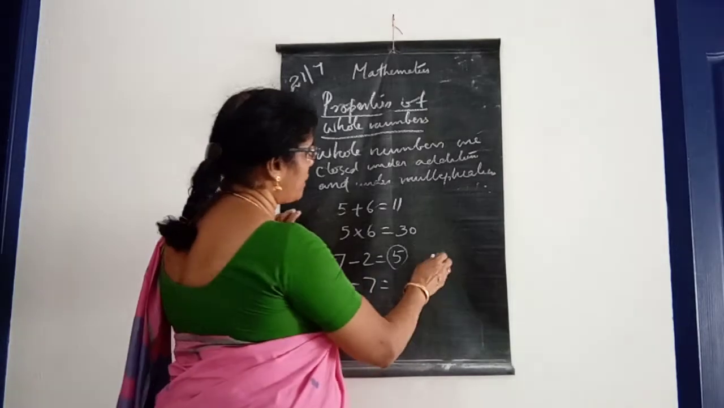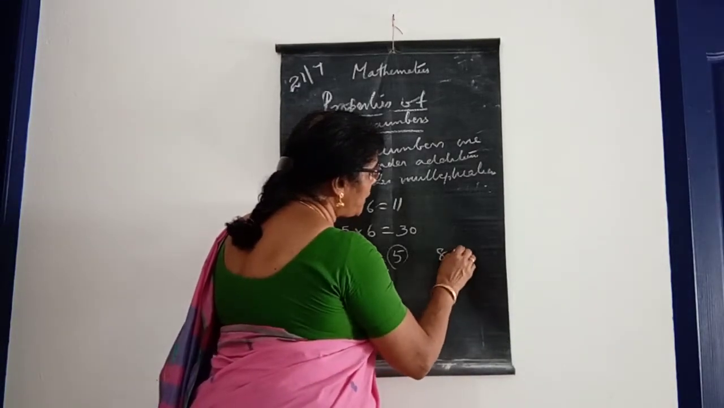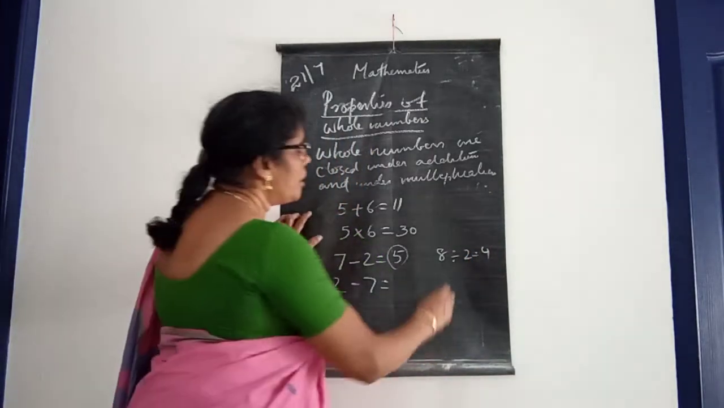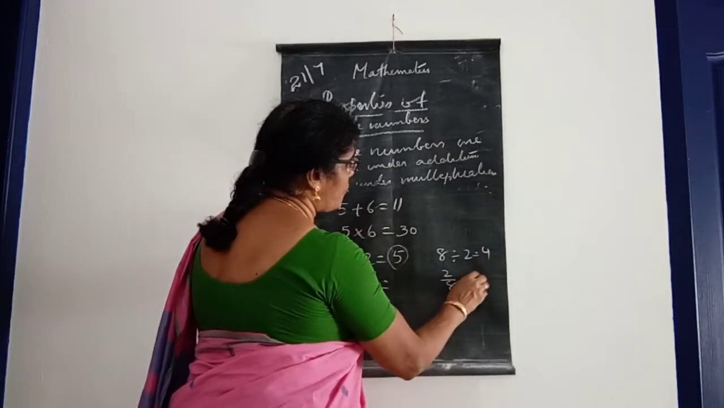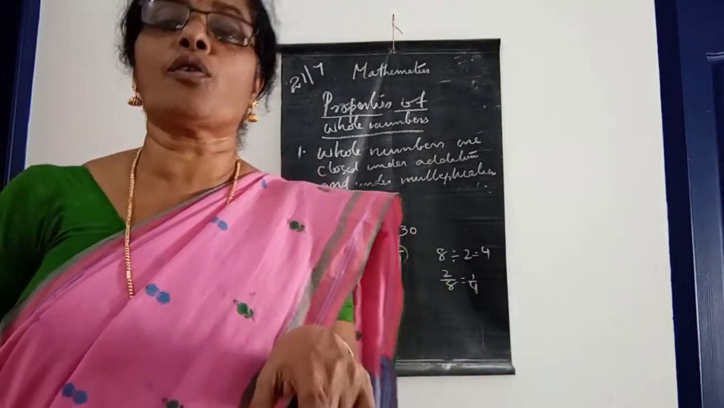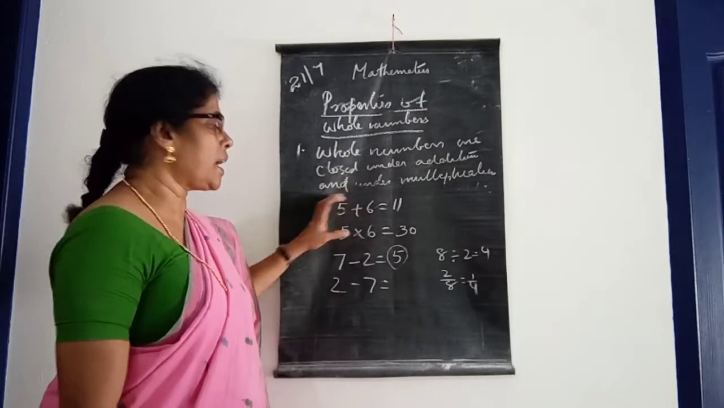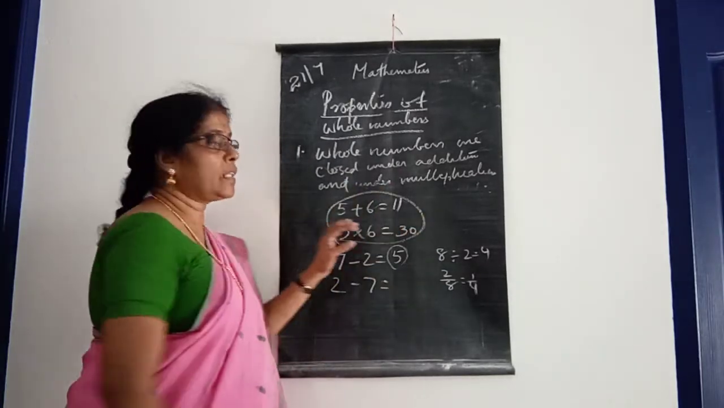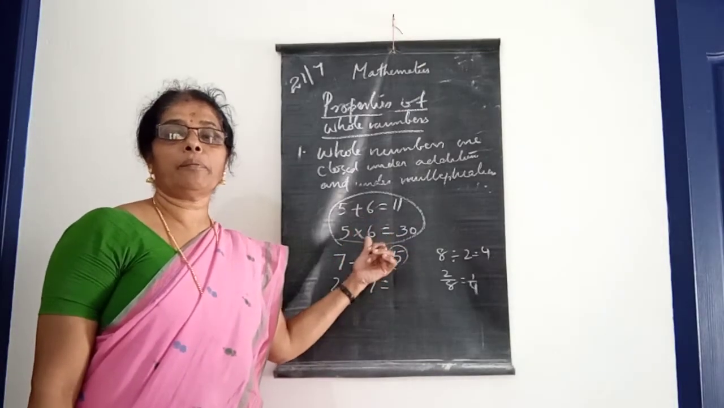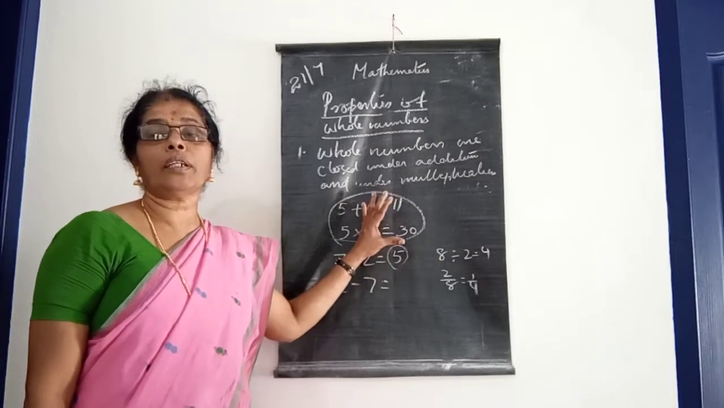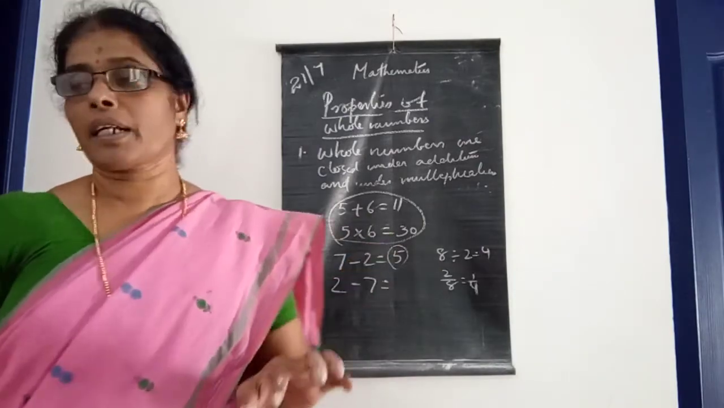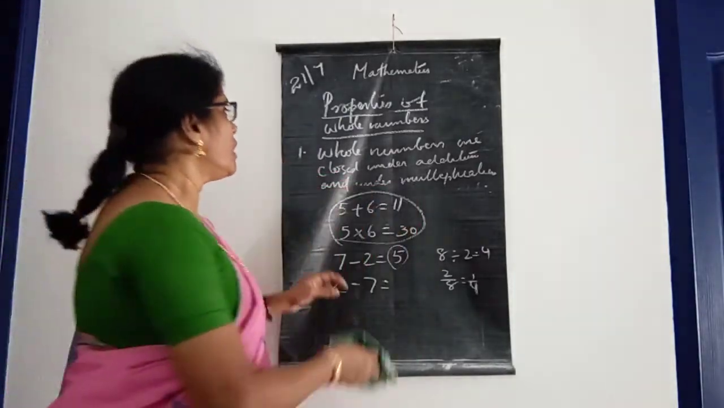And in the case of division, 8 divided by 2 is 4, that is a whole number. But 2 divided by 8 is 1 by 4, that is not a whole number. So whole numbers are closed under addition and multiplication, because the sum and product will be a whole number. They are not closed under subtraction and division. That is the first property.